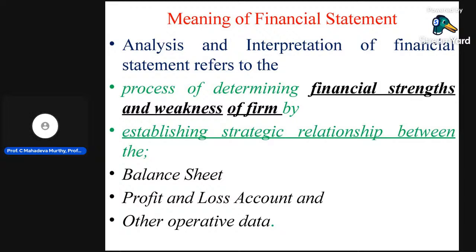Take an example. In an organization, we have seen n number of departments. It may be 10 departments, 15 departments. What is the necessity of establishing those departments? Each and every activity is most important. Take the example of the purchase department. Why do we need a purchase department? To purchase raw material and other business-related goods, services and assets.